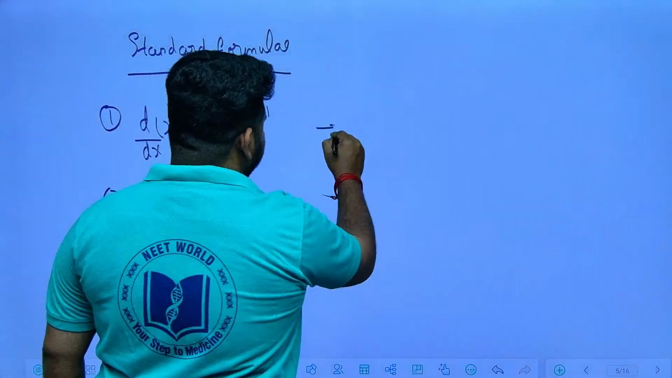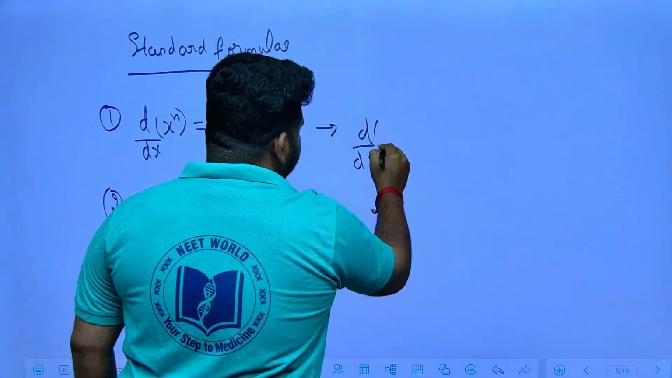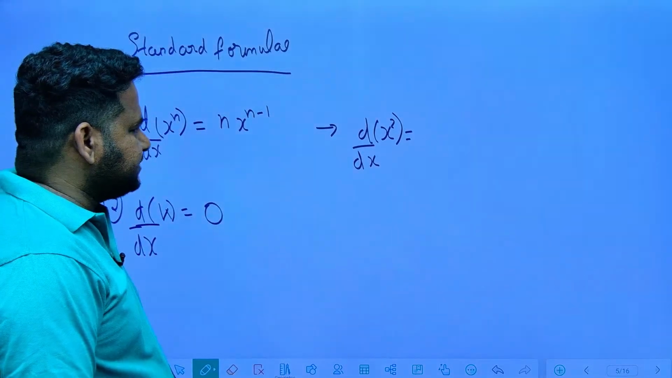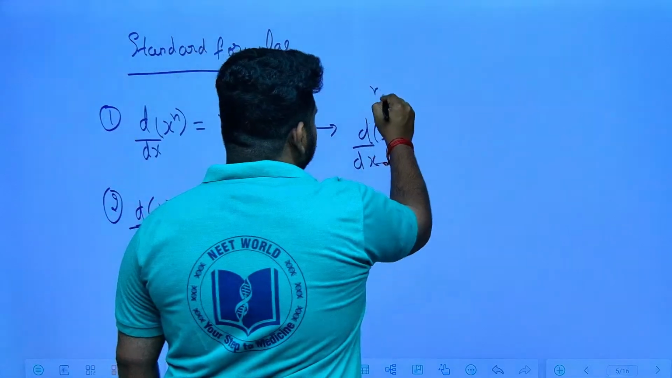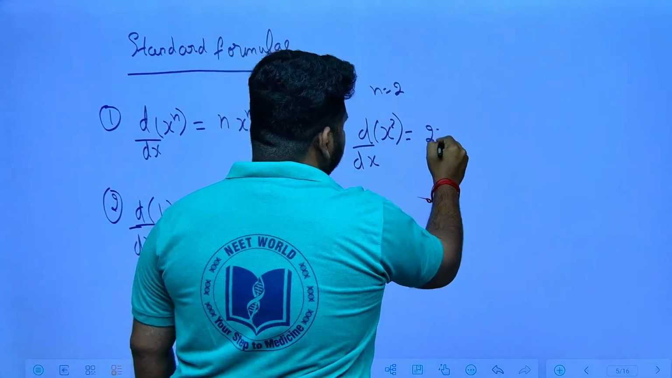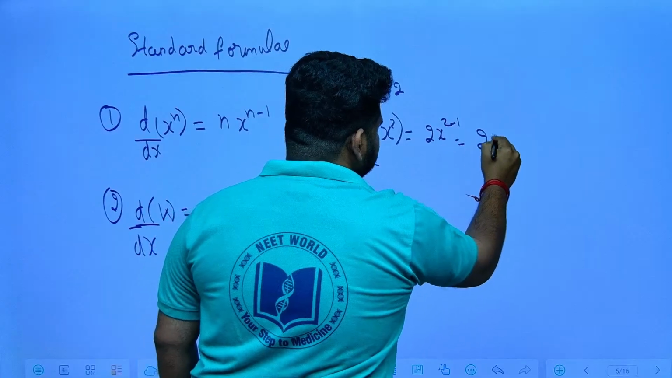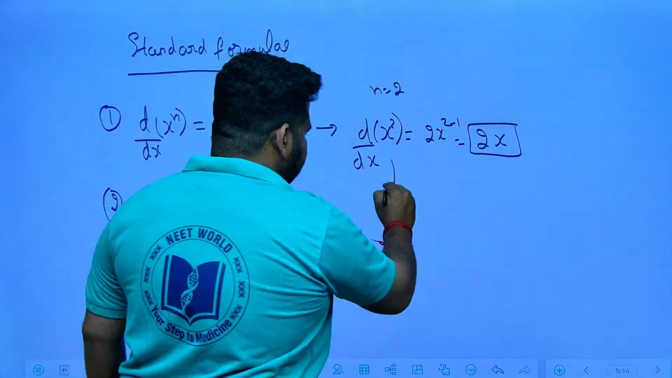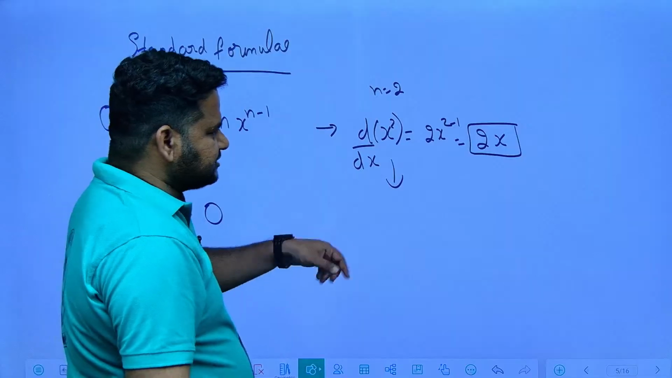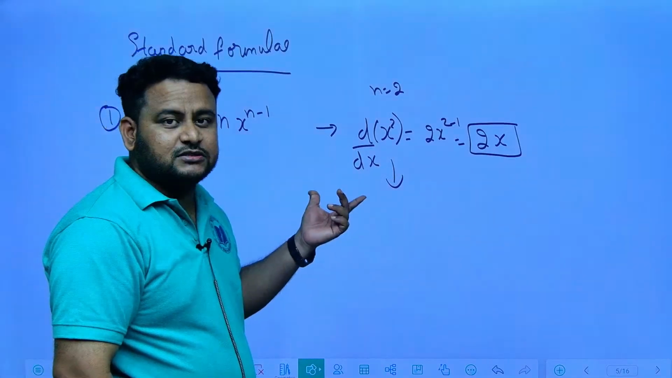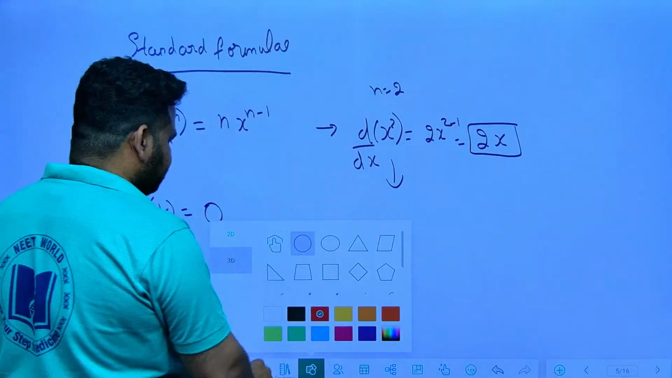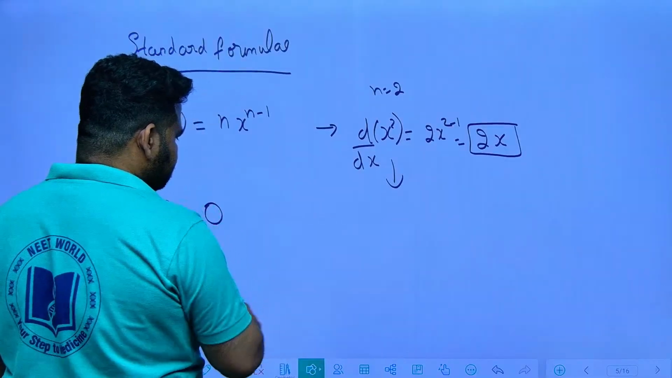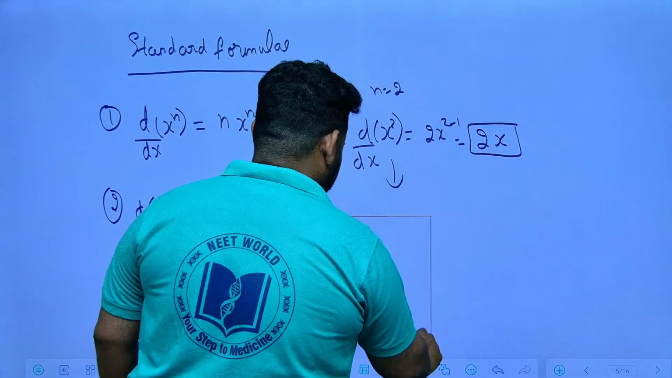Now let us take some example, an illustration. d by dx of x square, if I take, n is 2 here, so the formula becomes 2 times x to the power of 2 minus 1, that is equal to 2x. Why is d by dx of x square equal to 2x? Let me illustrate now. Since x power 2 is nothing but square, let us take a figure which is having a square. So see here, if you take a square here, I think it is a rectangle, let us take.